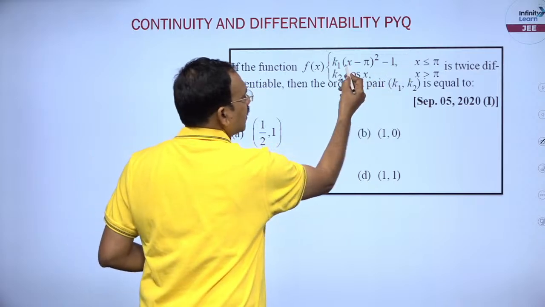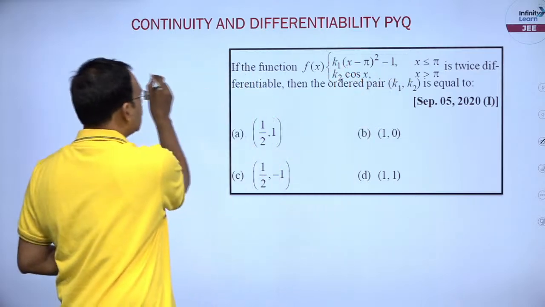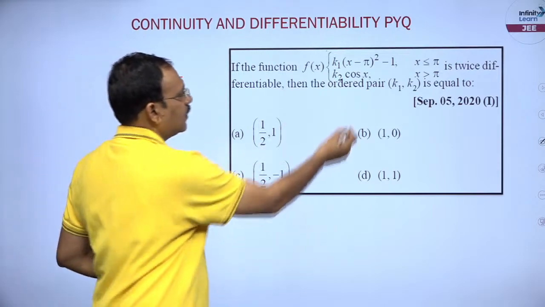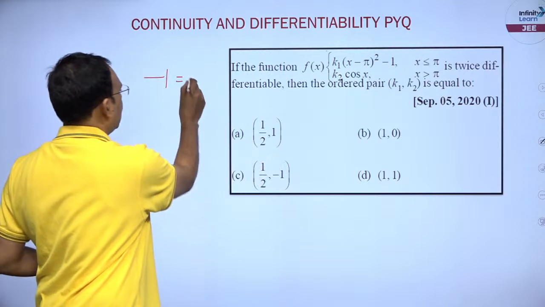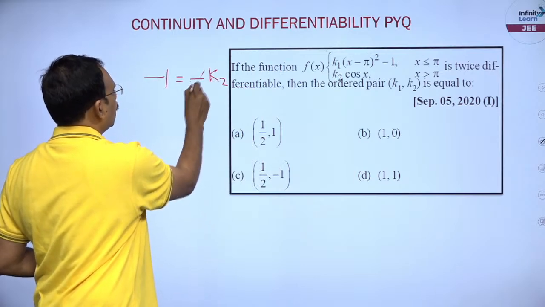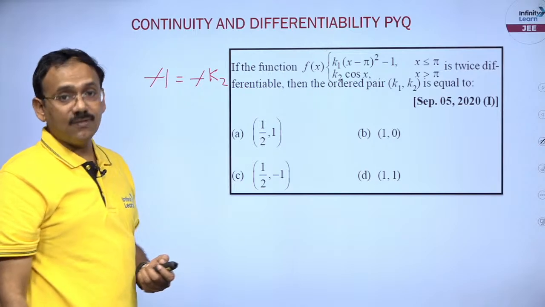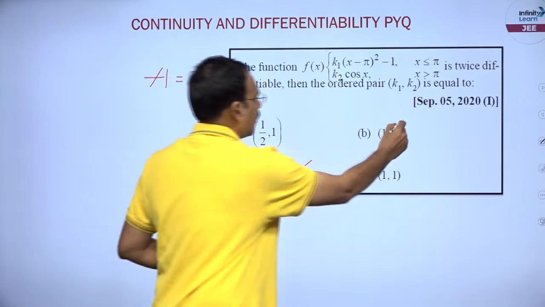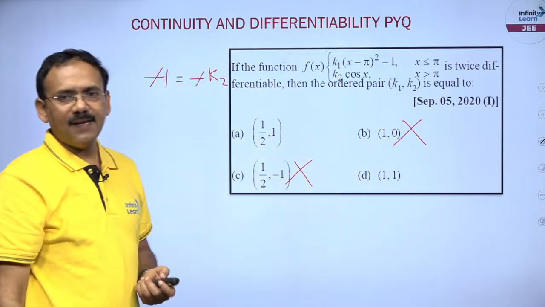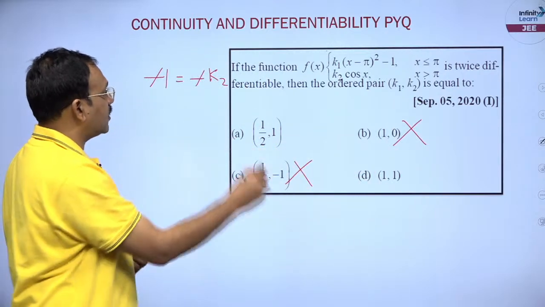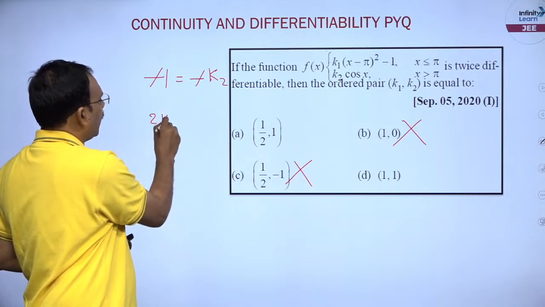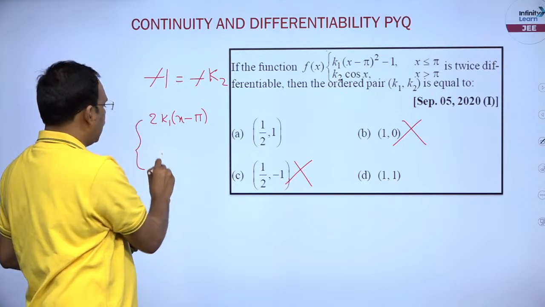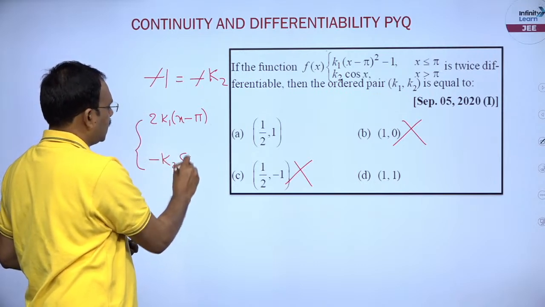For x less than or equal to pi, its value is minus 1, whereas for x greater than or equal to pi, its value is cos pi, which is minus k2. So, friends, k2 value is 1, and these two options are gone. Then take the first derivative: 2k1 into x minus pi, and for the other, minus k2 sin x.